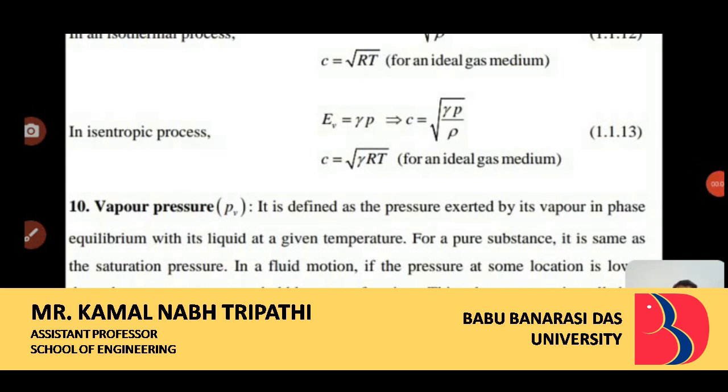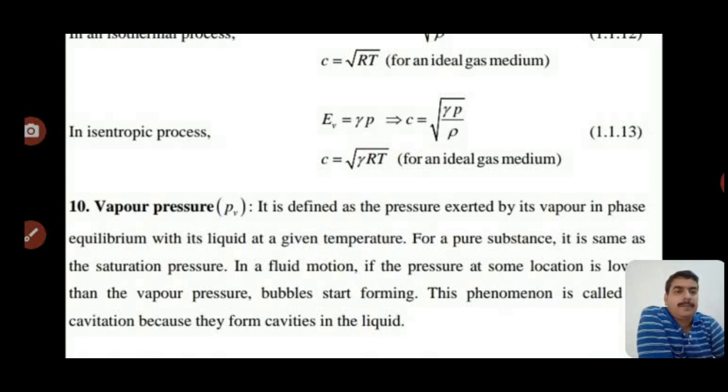Next, properties of the fluid is vapor pressure. V denotes vapor pressure, capital P with suffix V. It is defined as the pressure exerted by its vapor in phase equilibrium with its liquid at a given temperature. For a pure substance, it is the same as the saturation pressure.